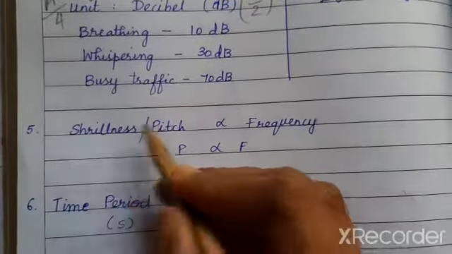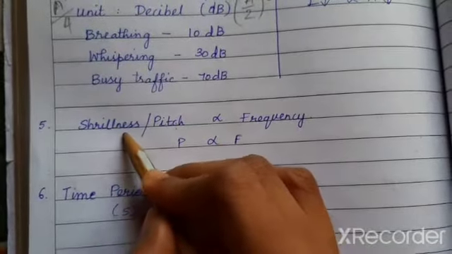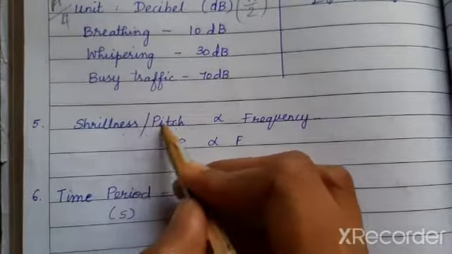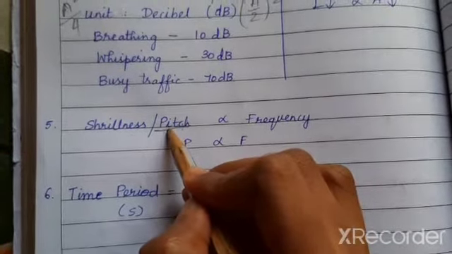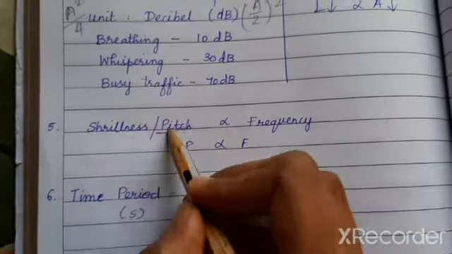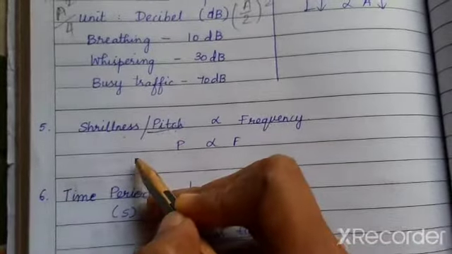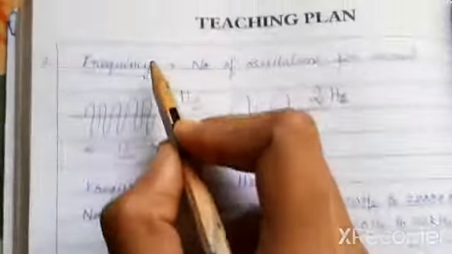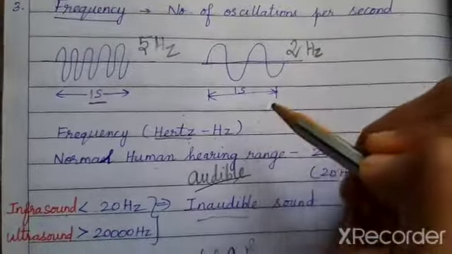Then the next property is pitch, or shrillness. It determines how the sound is, whether it is a feeble one or a high pitched sound. This is directly proportional to frequency. The frequency is the number of oscillations per second, which we already know.